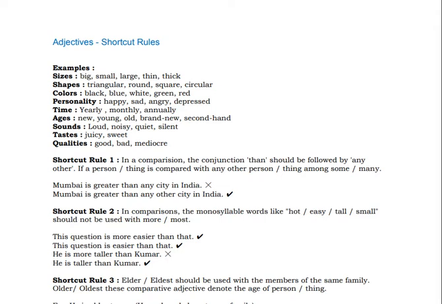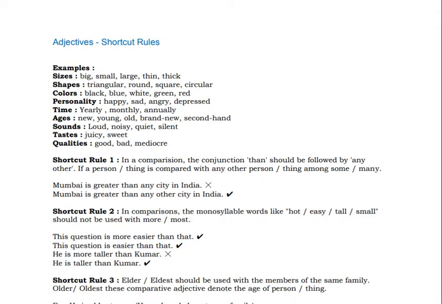Colors: black, blue, white, green, red. Few examples are given there, and there are many examples of these. Personality: happy, sad, angry, depressed. Time adjectives: yearly, monthly, annually. Then ages: young, old, new, brand new, second hand.